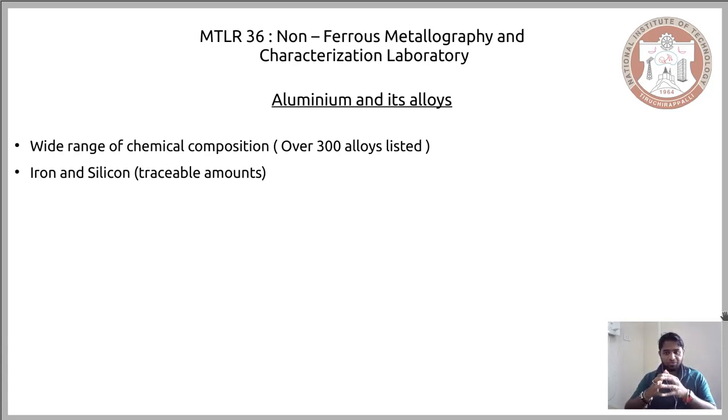The reason for it, of course, you will understand when you consider its processing technique. But for the consideration of this study, it is important to realize that there are traceable amounts of these 2 elements, iron and silicon, in whatever aluminium alloy you are talking about.